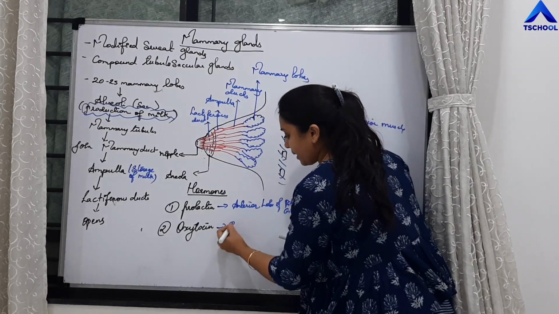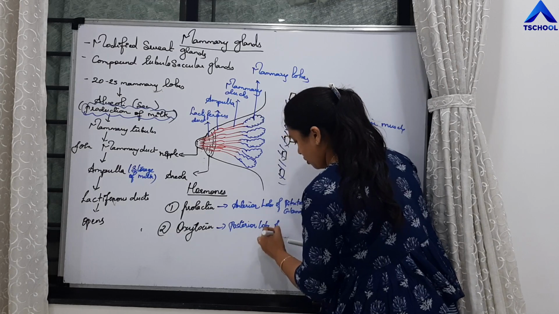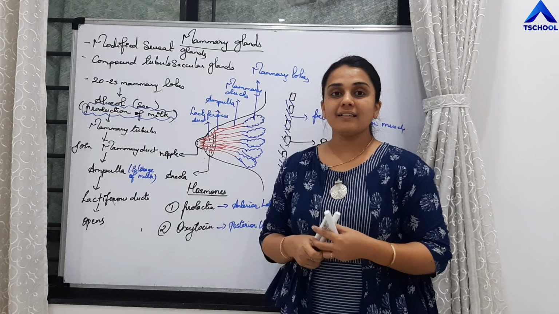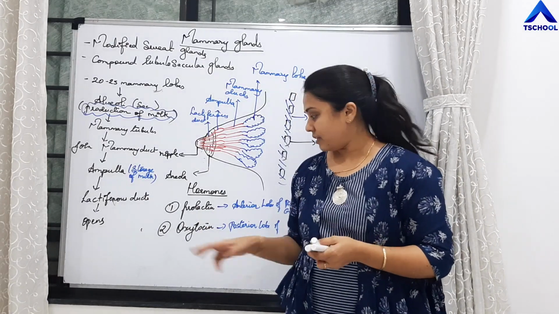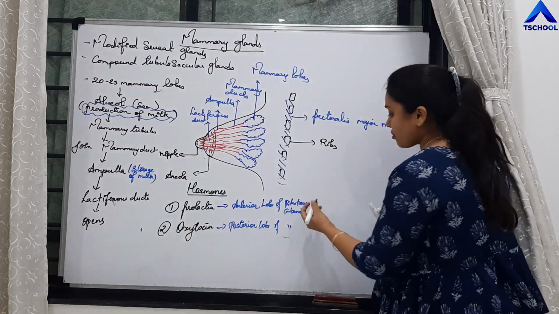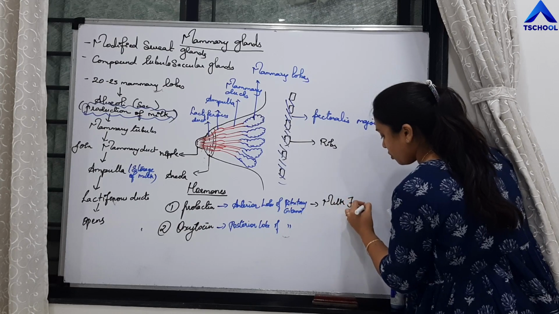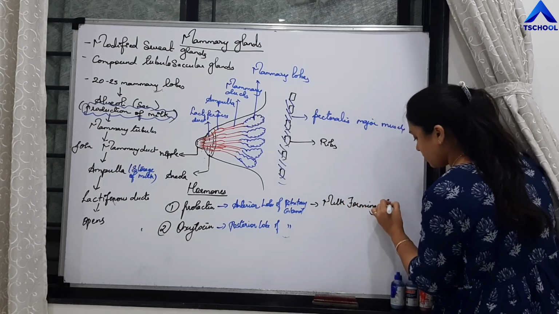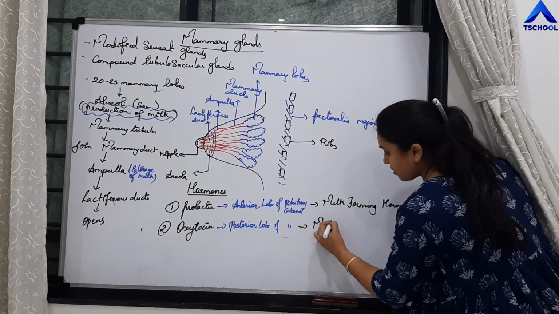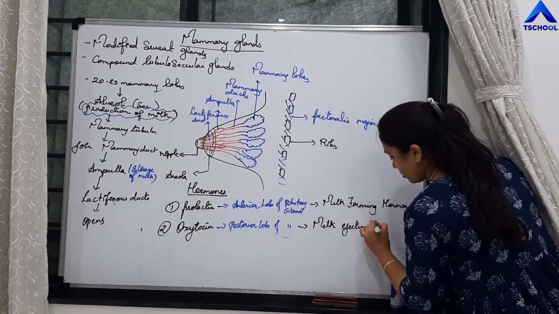And this is released by the posterior lobe of pituitary gland, right? Prolactin is a milk forming hormone, and oxytocin is a milk ejecting hormone, right? So this is a milk forming hormone, and this is a milk ejecting hormone.